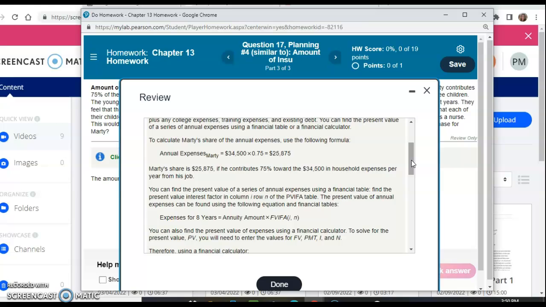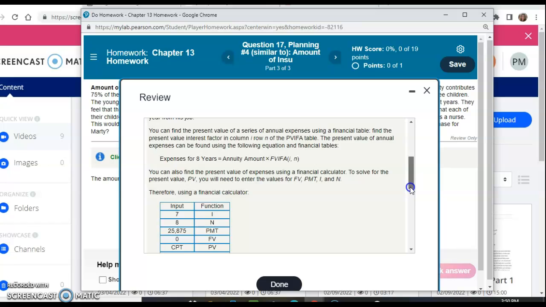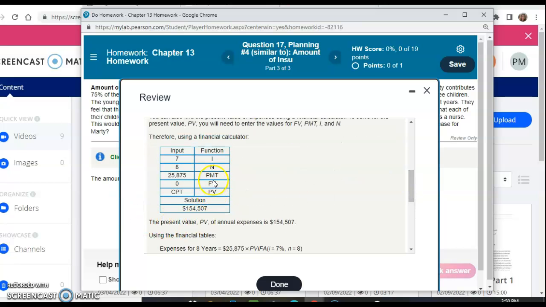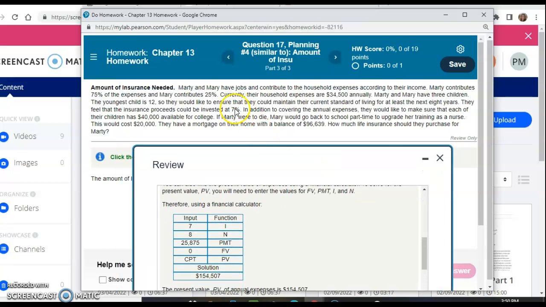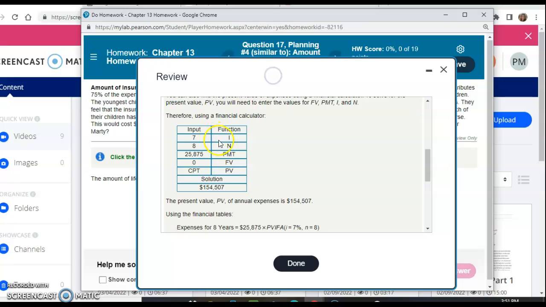Now, for 8 years, you'd want to then go to your financial calculator, and for the interest, you're going to go with 7% because that's what mine said here. Now yours will probably say something else. The N stands for number of years, 8. Payment is 25,875. So that's what he's contributing towards those annual expenses. Put in 0 for future value, and present value is what they're looking for.